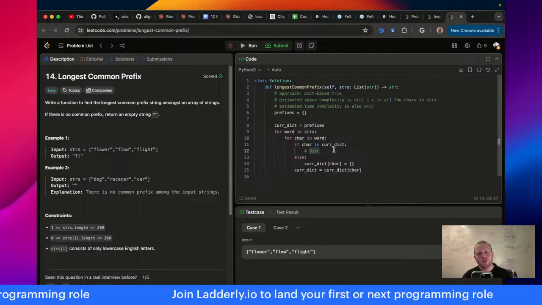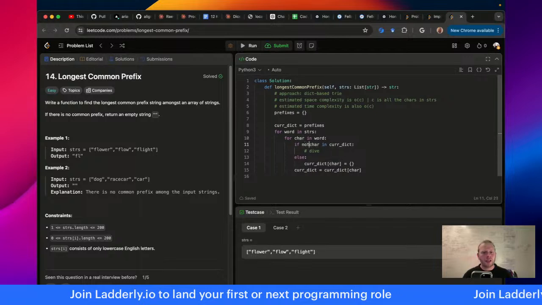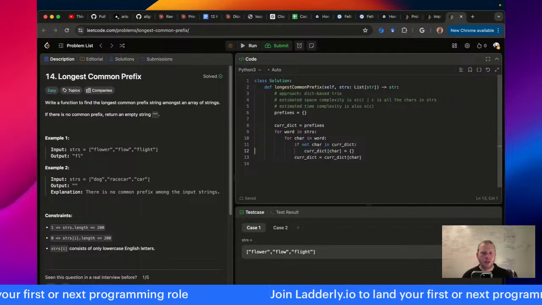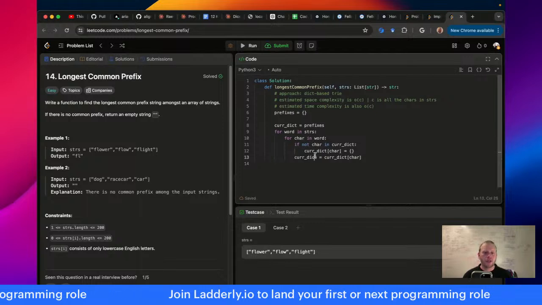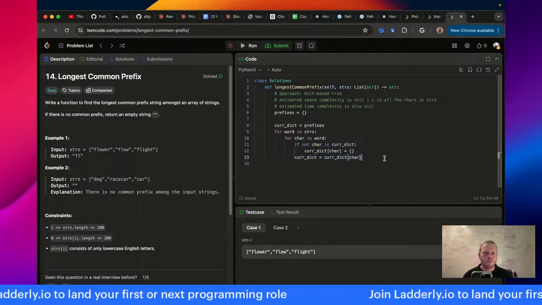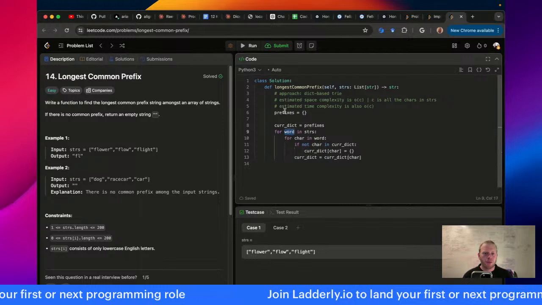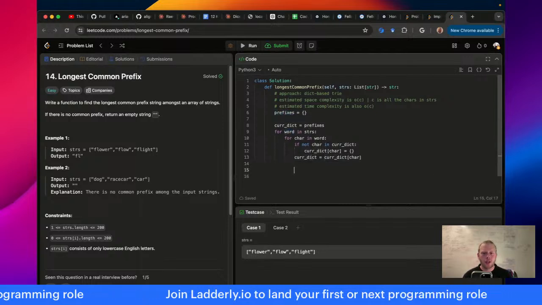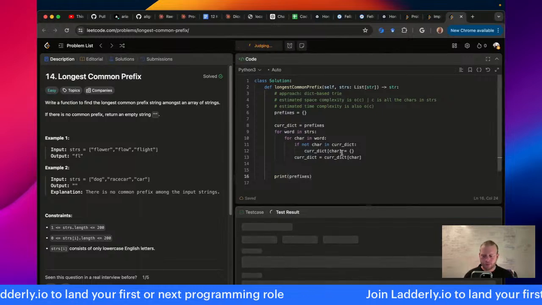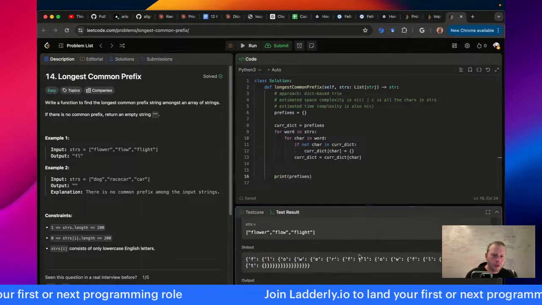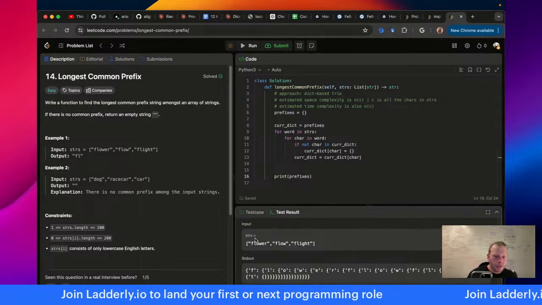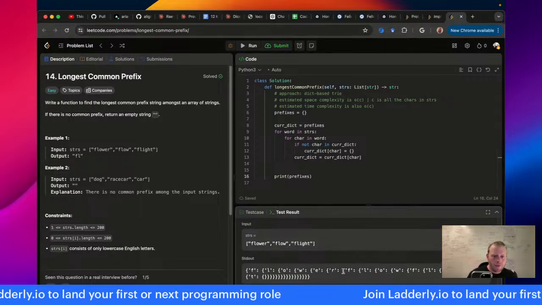So what I can do is eliminate the condition. And I can just say, if there's not char in cur dict, create it. Otherwise, we drill in. And this should build my prefix tree. So I should be able to come down here and print the prefix tree. Let's see. Flower. So we can see flowers in here. Flow.